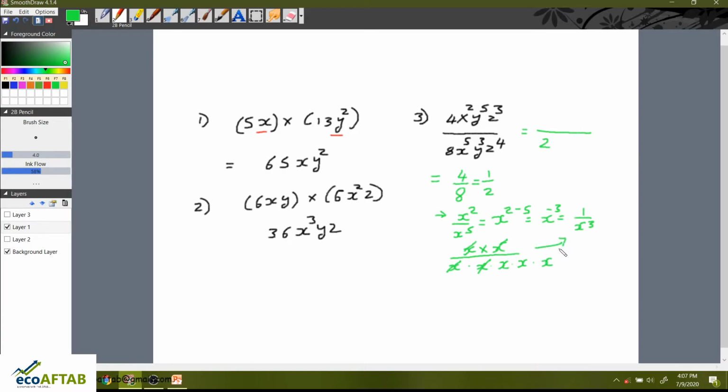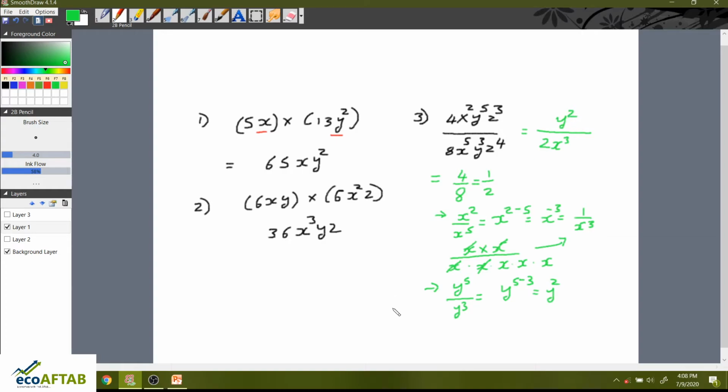Similarly friends, with regard to y raised to 5 divided by y raised to 3, by the rules of exponents which we understood in the previous class, y raised to 5 minus 3 is equal to y square. Here you can see x cube and here y square. So this is what we are getting. So going ahead, I'm sorry, y square is at the numerator.